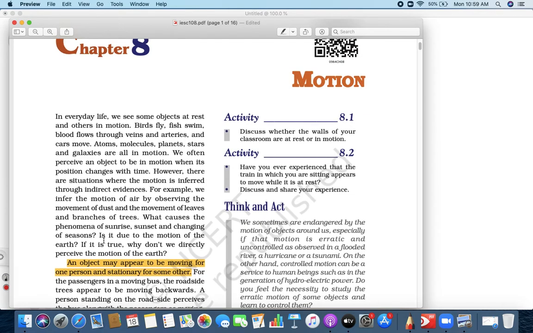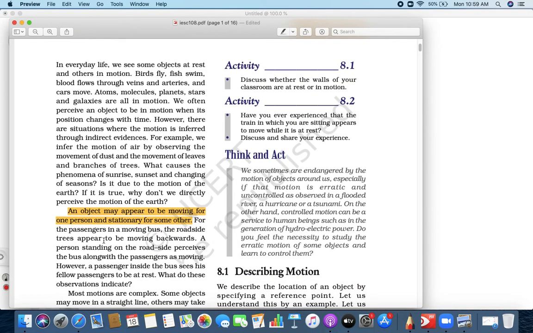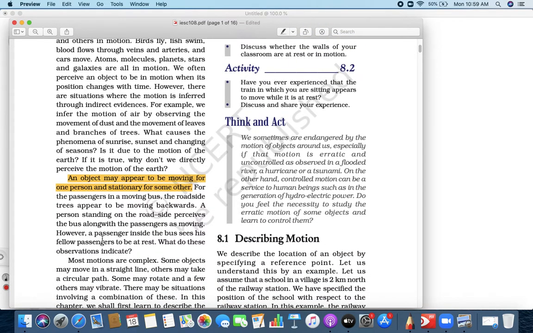Motion is what? When you see everything around us, something is at rest, something is in motion. Motion is what? When an object changes its position with respect to time. Now, but motion is relative. Relative means what? It depends upon the frame of reference, it depends upon the observer, from where the observer is looking. Okay, everyone?